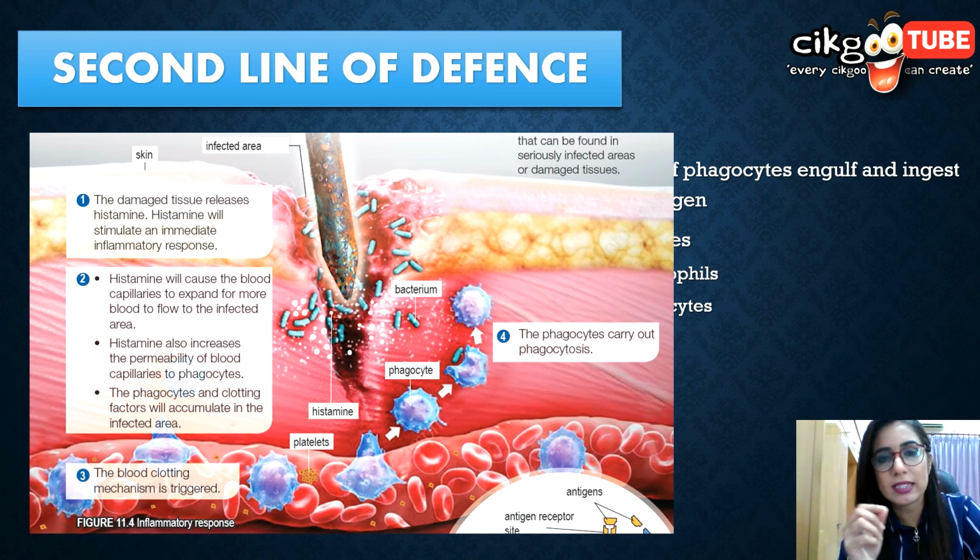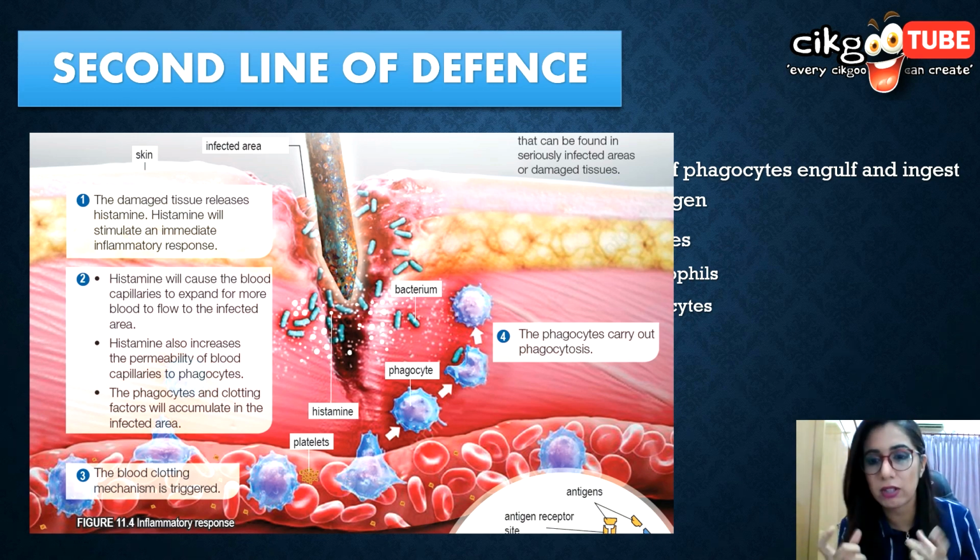The pus actually consists of phagocyte cells, pathogens, and also dead tissues. So this inflammation provides a very harsh condition for the pathogens to survive, but it's conducive for healing. So if you get pus, nanah we call it in Malay, that is actually the body reacting to fight the pathogens in your body.